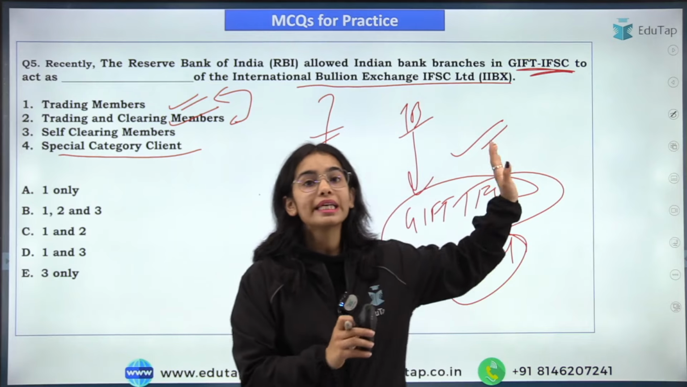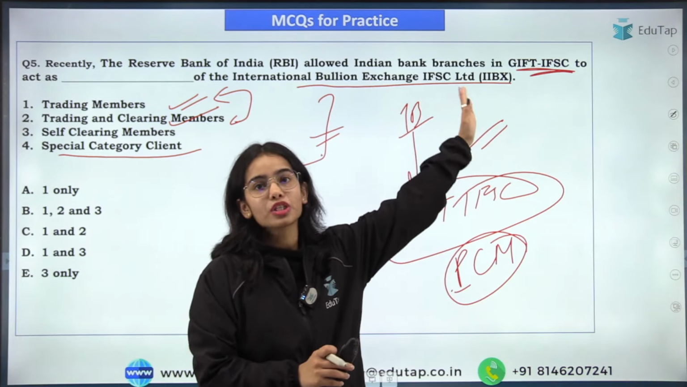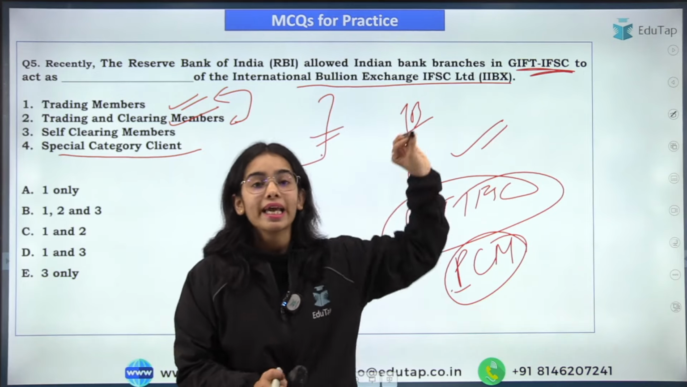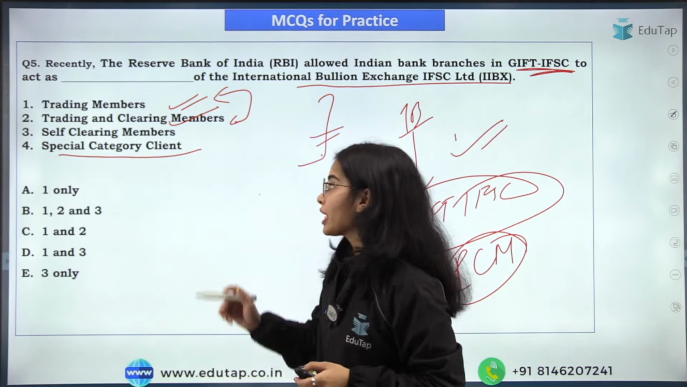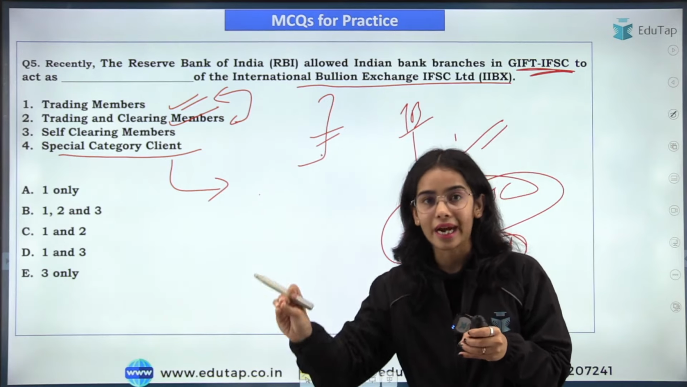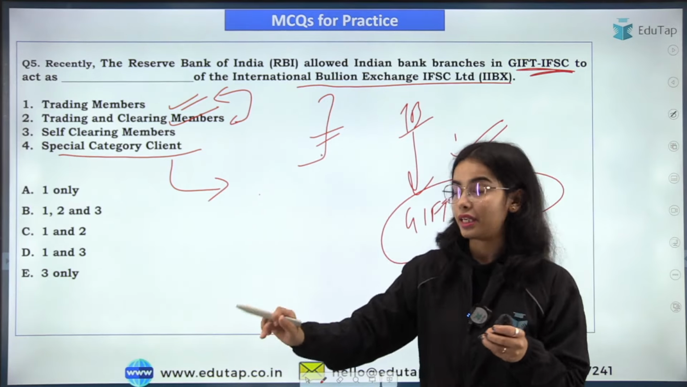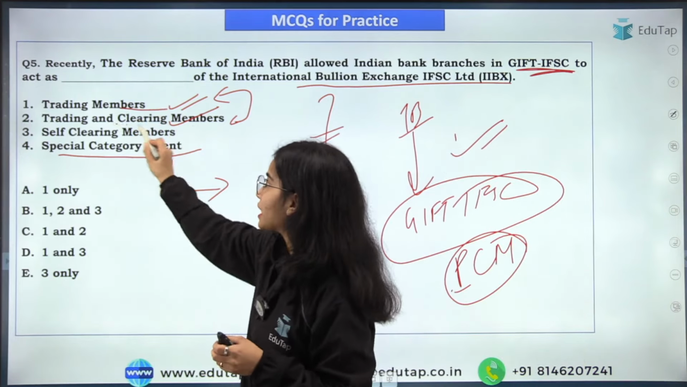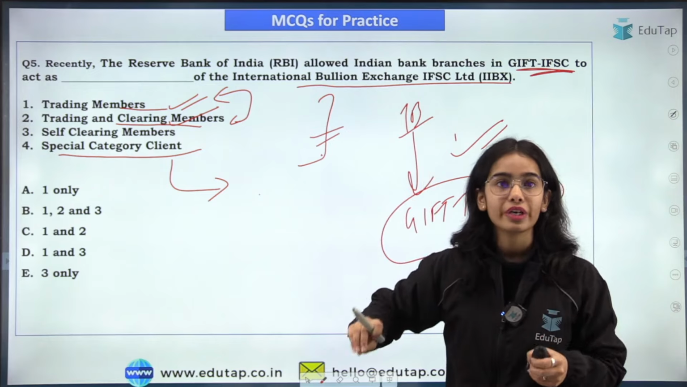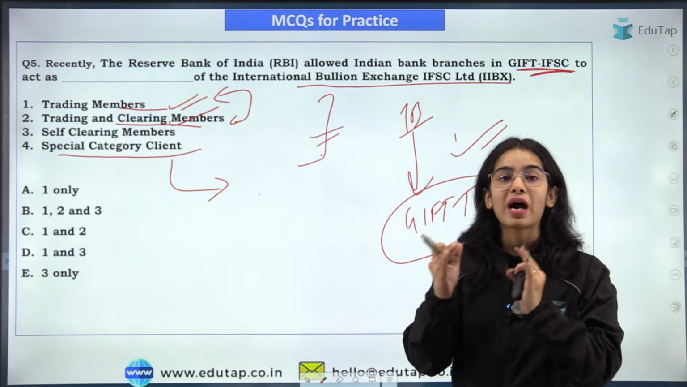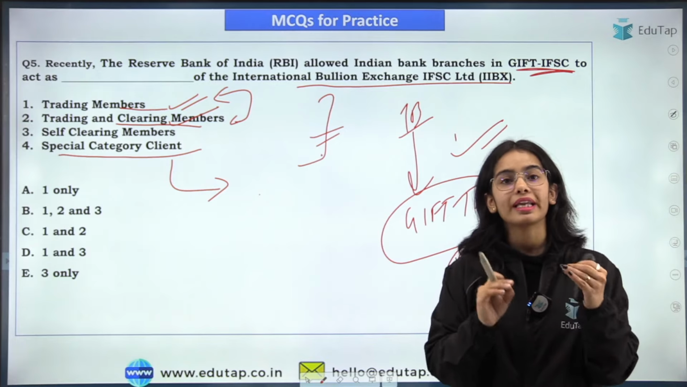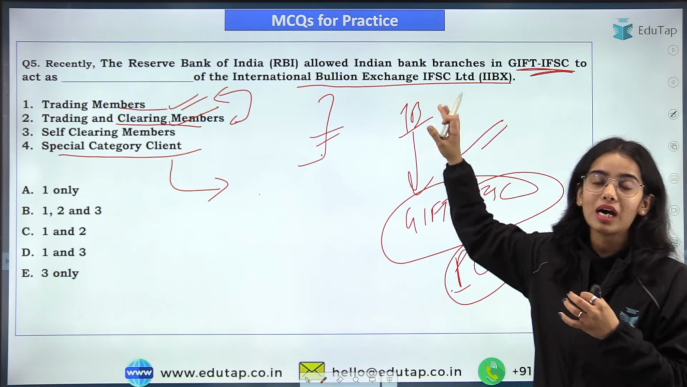So all the Indian bank branches in the GIFT IFSC are not allowed to work as a special category client in the IIBX. If they want to become a special category client, they have to follow certain guidelines and criteria. Only for the trading member and the trading and clearing member, the guideline has been released by the Reserve Bank of India, that now the Indian bank branches in the GIFT IFSC can act as a trading member and the trading and clearing member of the IIBX.